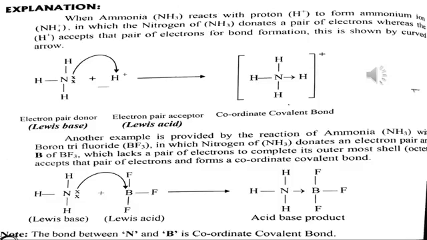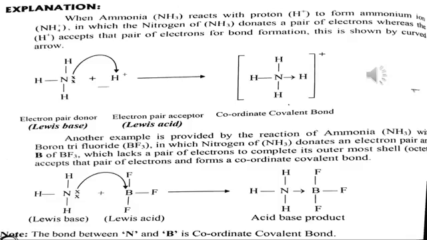And after the reaction, after this arrow sign, you can see the formation of the ammonium ion NH4. N has attached 4 hydrogens and the 4th hydrogen is shown by an arrow, which is a sign of a coordinate covalent bond. So ammonia formed the ammonium ion with the help of a coordinate covalent bond.